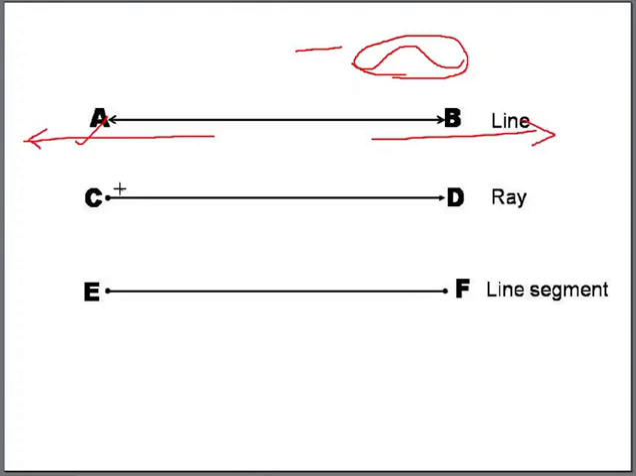Second, we have a ray. It has a fixed starting point. This is a starting point. The line does not extend beyond C. There is nothing beyond this point. So it has one terminating end, and this side, it is infinite. In a line, both sides were infinite. Here on one side, we have infinite. So the starting point is terminating. The ending point is non-terminating or infinite.